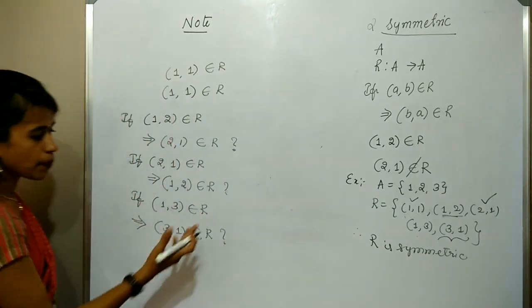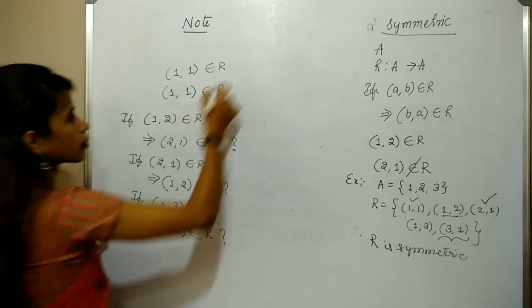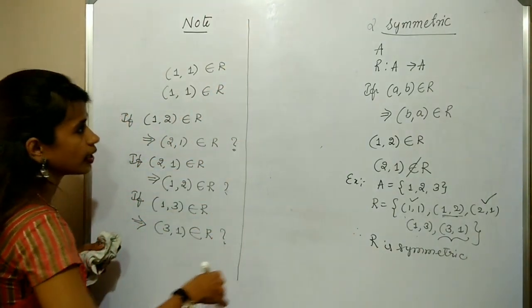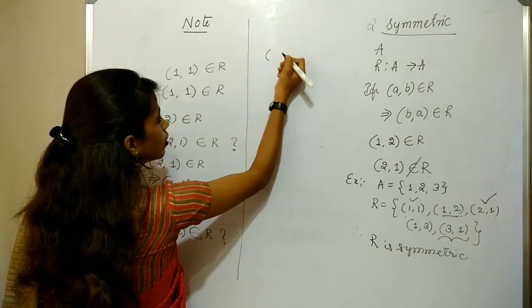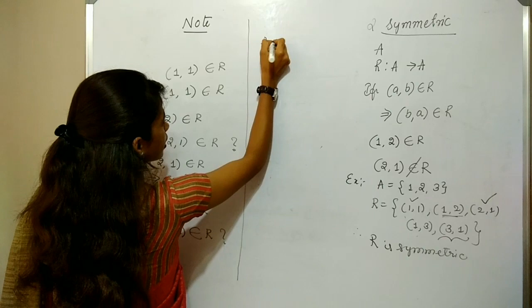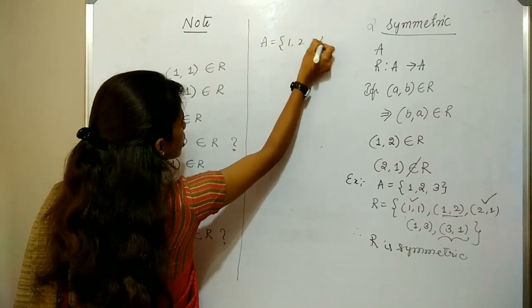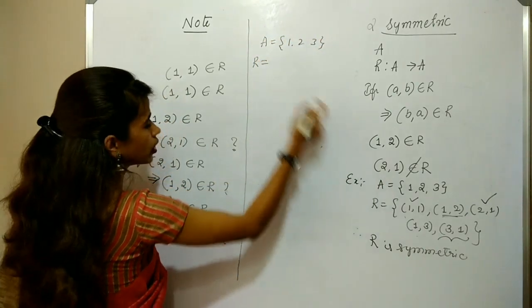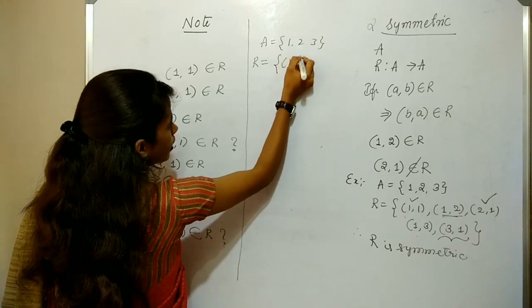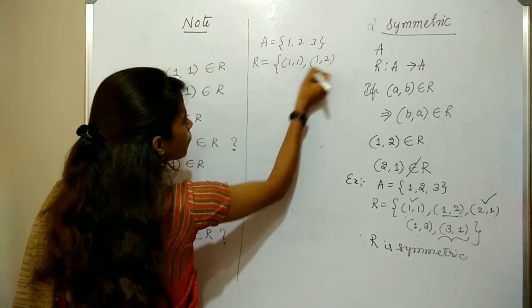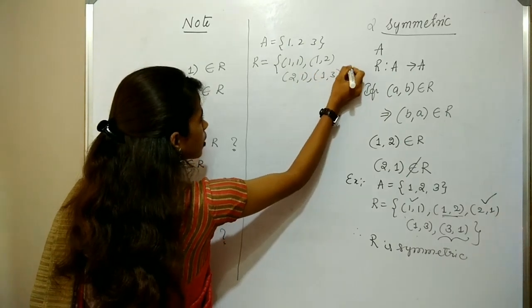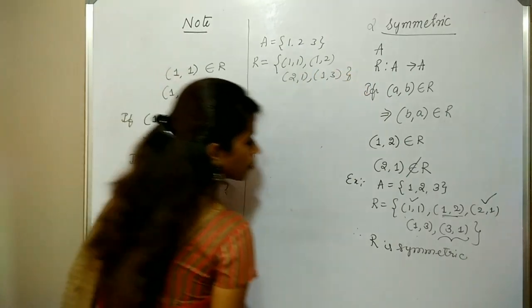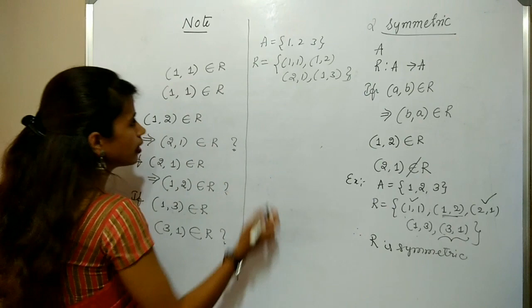So let us take an example for not symmetric. Here I am taking A = {1, 2, 3} and the relation R similar to that: (1, 1), (1, 2), (2, 1) and (1, 3), just neglecting the last element.